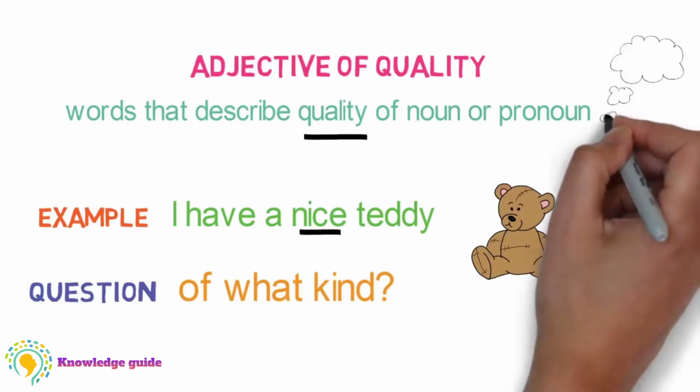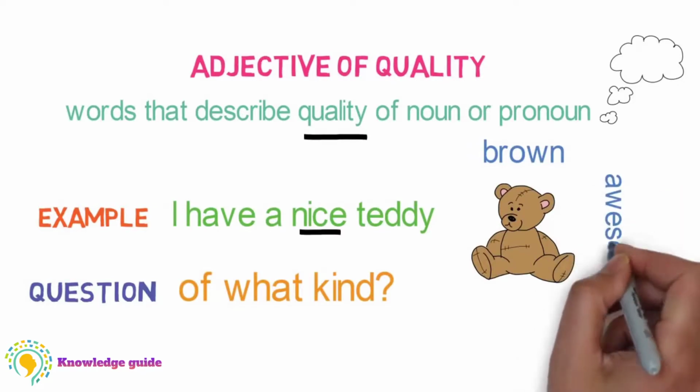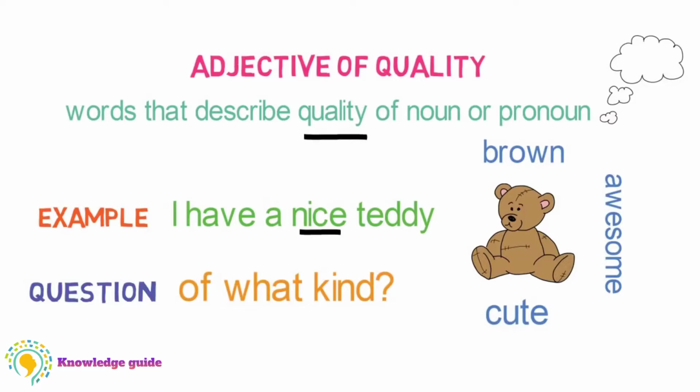Others may say it is a brown teddy, or words like ocean teddy, or cute teddy. These are some of the adjectives of quality that you can think of as per your understanding.